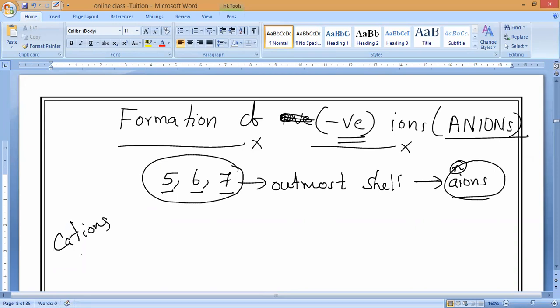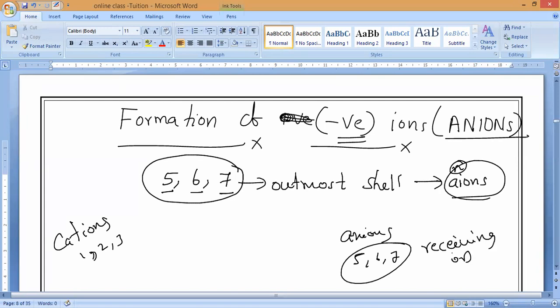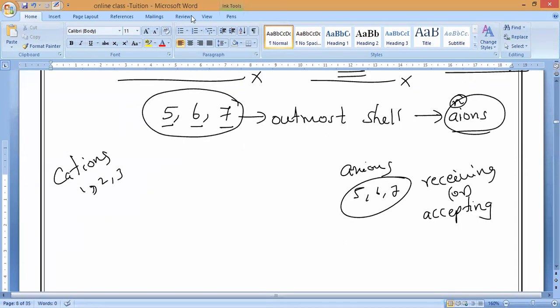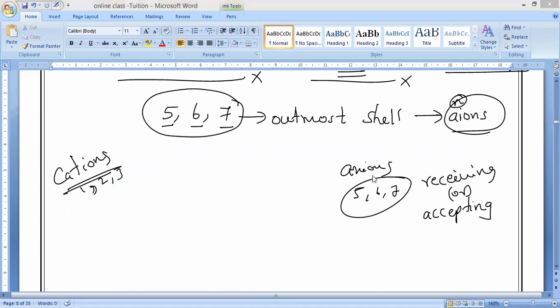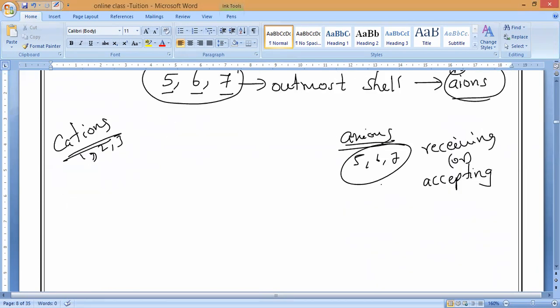So cations means 1, 2, 3 electrons donating. Anions means 5, 6, 7 electrons receiving. Understand? Receiving or gaining. Or we can also call it accepting. What is this, Bhumika? Accepting or receiving. You should remember that. So this one will form cations, positive. This one will form negative ions called anions. Any doubt in this? Okay, please respond to me.